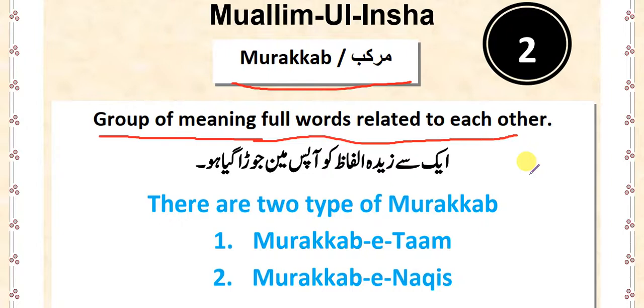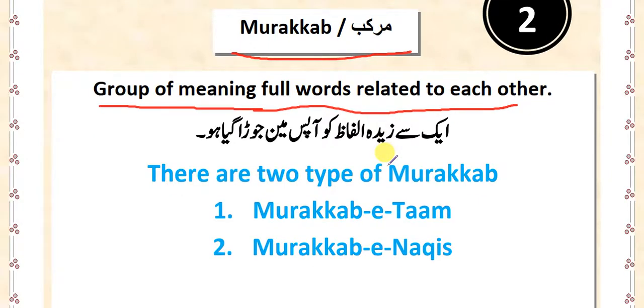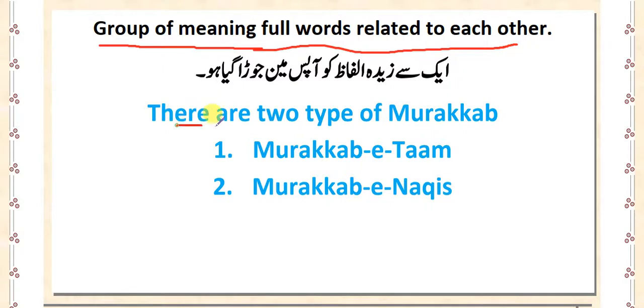If you say Zaid, Kalam, Kitab, Al-Quran, Al-Rasul or Allah, these are all groups of words, but this is not murakkab. Why? Because they are meaningful words, but they are not combined and related to each other. They are a group of words because there is more than one word, but they are not combined, so they are not murakkab. Murakkab is a group of meaningful words which are combined and related to each other by following certain rules, which makes some sense.